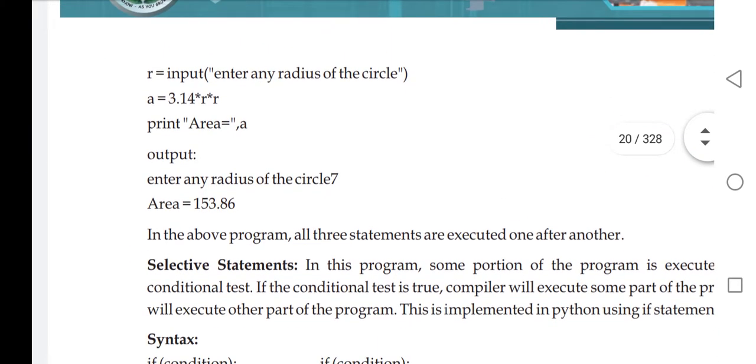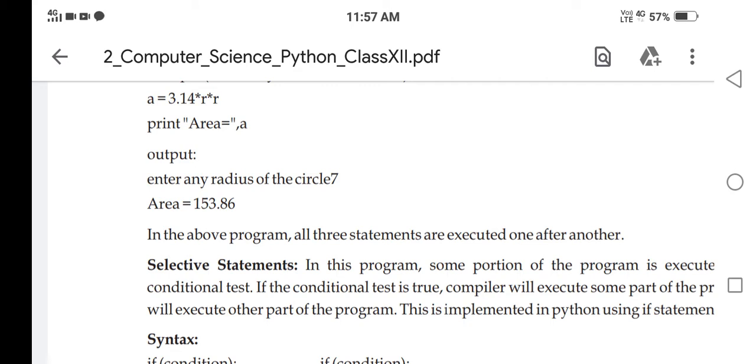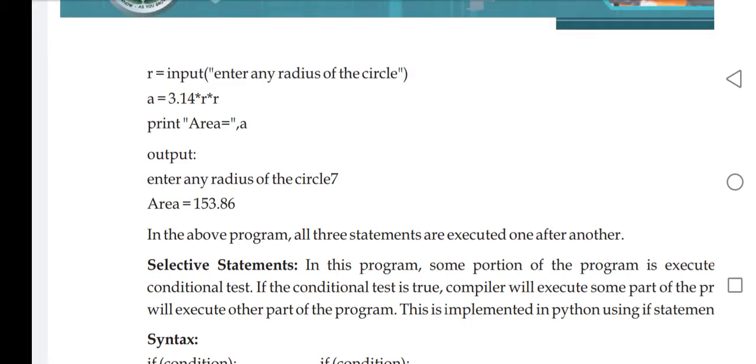Here you can see this statement asks the user to enter a value, and it's a direct input, so the user may enter a float type value, and that value will be stored in R. Thereafter it calculates area as 3.14 * R * R, and then prints the area as A. The output produced by execution of this will be, first, the value received by the code from the user, that is 7, and then the area calculated, which is 153.86. This is the simplest one and is known as sequential.